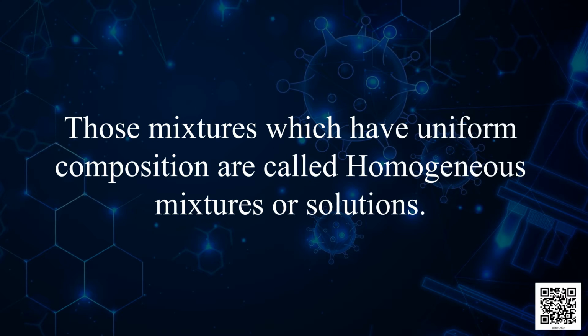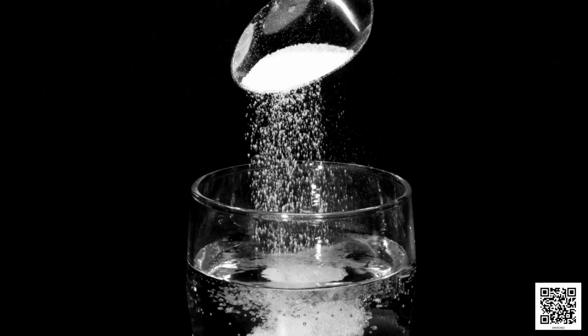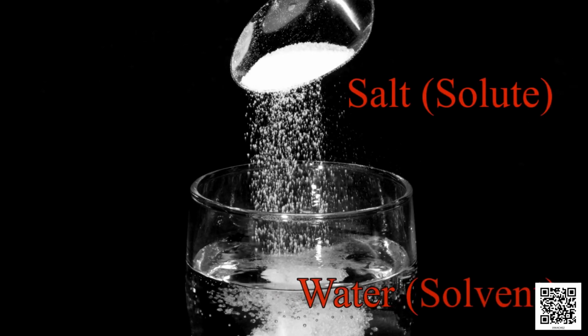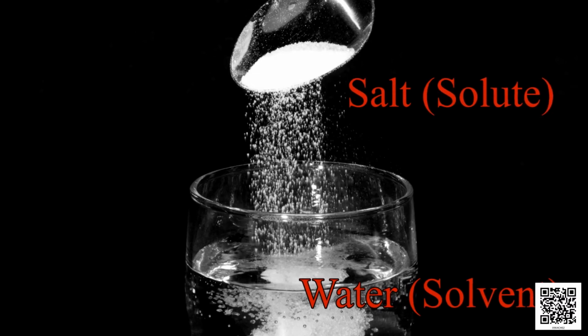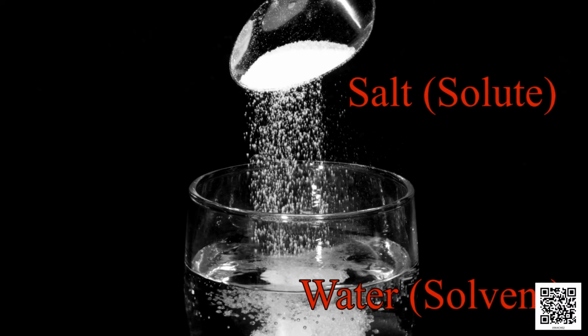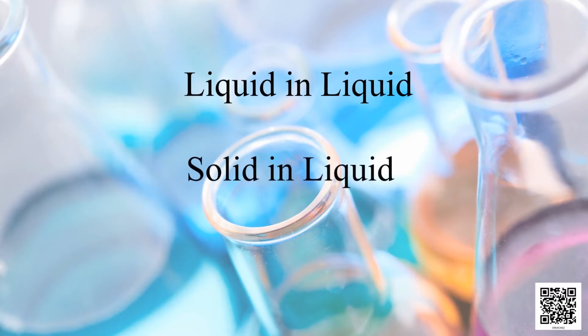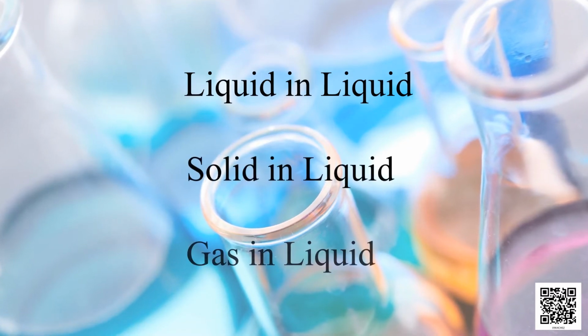This solution is a homogeneous mixture of two or more substances. The substance present in larger quantity is called solvent and the substance present in smaller quantity is called solute. For example, salt solution. Here, salt is solute and water is solvent. On the basis of nature of solute and solvent, homogeneous mixtures may be categorized as liquid in liquid solution, solid in liquid solution and gas in liquid solution.